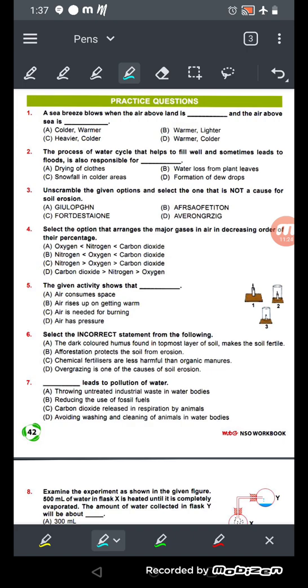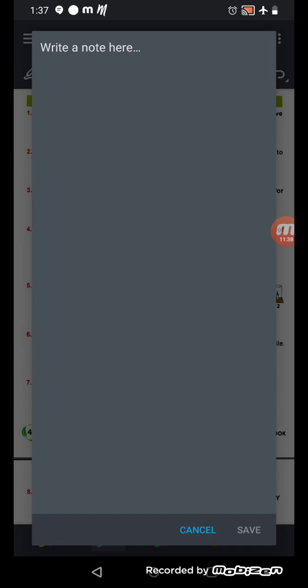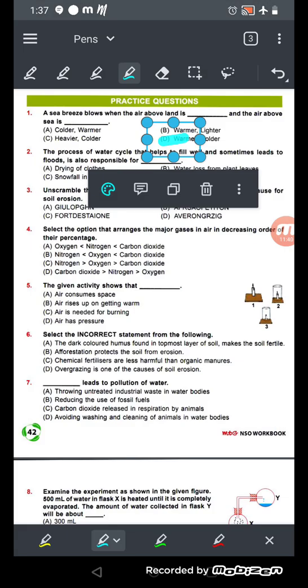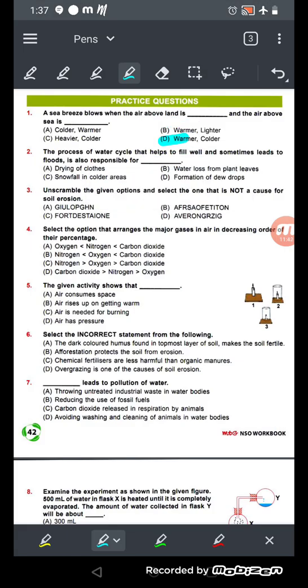So what will be the answer? A, B, C or D. The answer will be number D, when the land is warmer and the sea is colder.